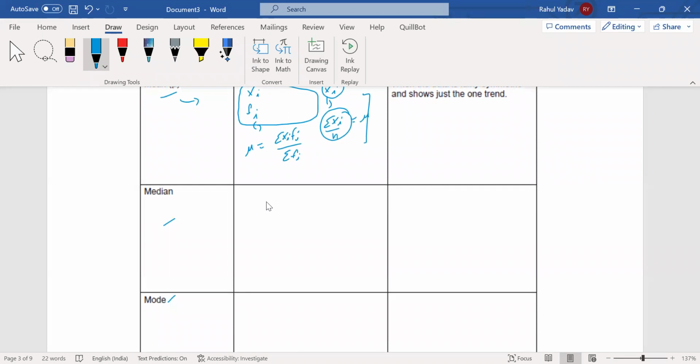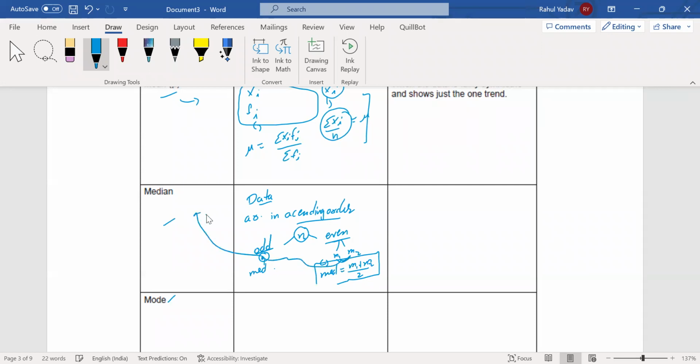Then if we go to the median, if we have any data set, we arrange the data in ascending order. Now the number of data points is n. This n is either odd or even. When n is odd, we have only one singular point at the middle of the data, and that will be the median. When n is even, we will have two middle values, middle one and middle two, and we find the median to be m1 plus m2 divided by 2. Generally this is a particular solution, but any point in between m1 and m2 can be a median.